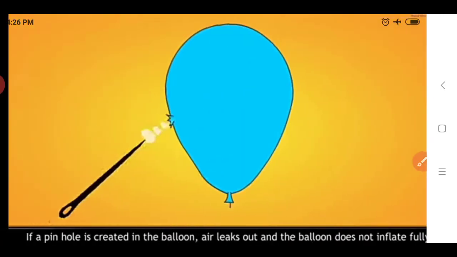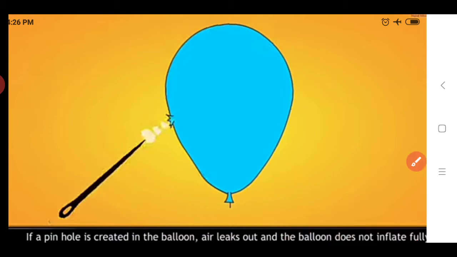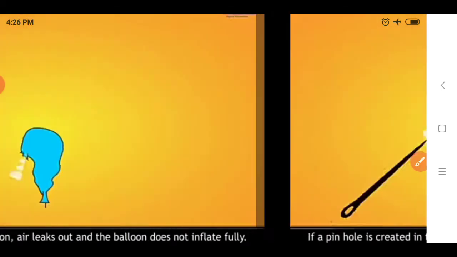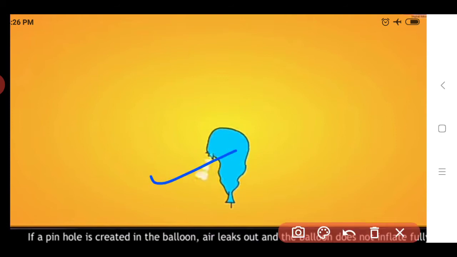Then in the next step, if a pinhole is created in the balloon, then what happens? Air leaks out and the balloon does not inflate fully. Because of this hole, the air which is blown inside the balloon leaks out, and after the air is thrown out from this hole, the balloon does not inflate fully. Like this, the balloon will get this type of shape.